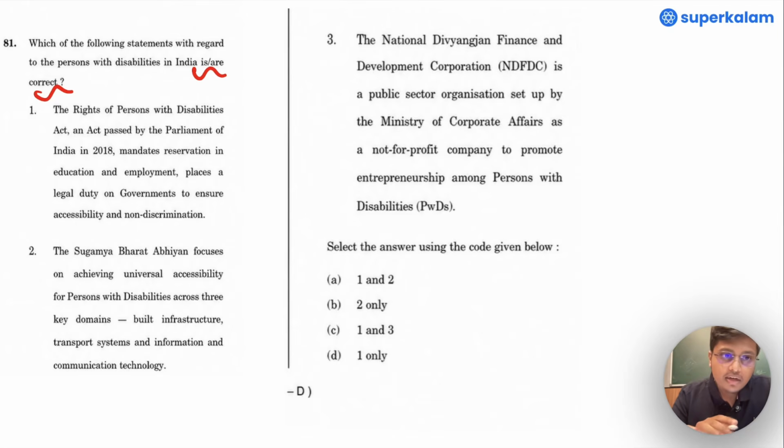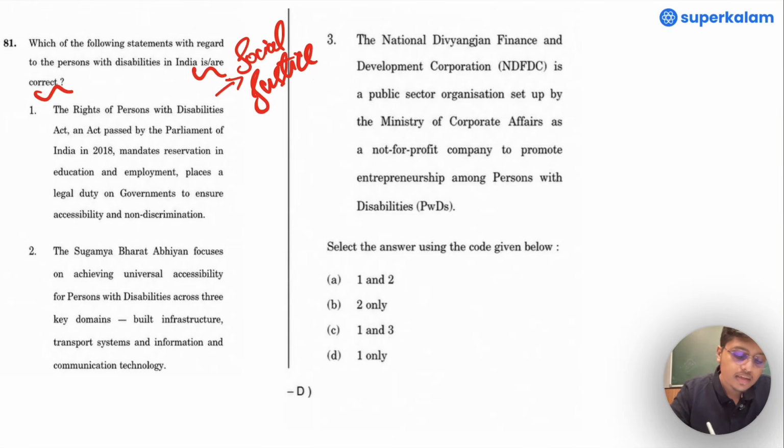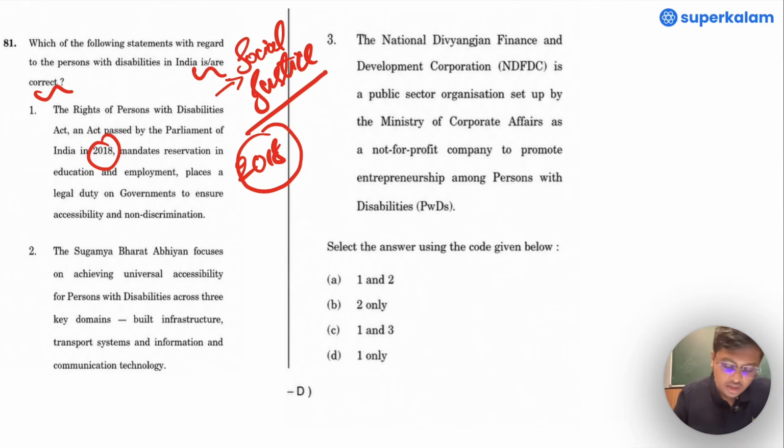If one is aware of the current affairs for a couple of years, and has clearly gone through what the schemes have been doing or what the government is doing in the space of social justice, one would easily at first glance take this out, because it's 2016, not 2018. Hence option 1 is out, and in this question very specifically, if you remove option 1 you will directly get the answer, that is B.